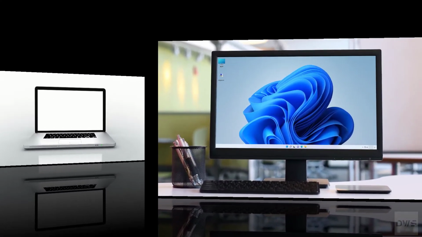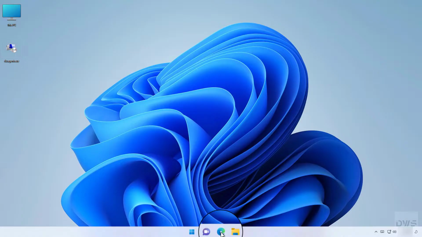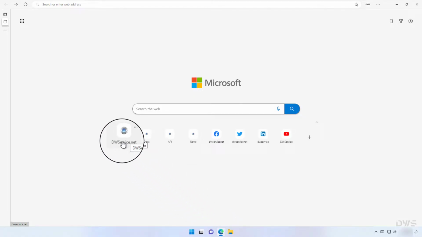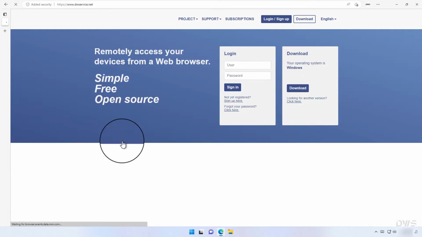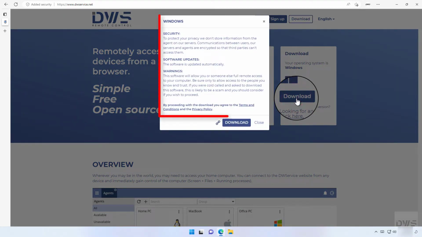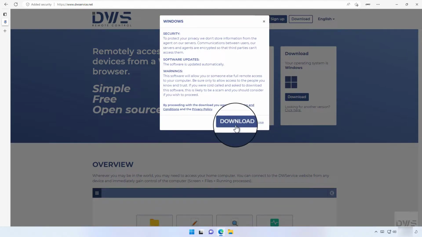Now, let's see how to install the agent. We would like to install it on this computer. Start your browser. Open the website. To download the agent, click on the Download button. After reading the important information carefully, click on the Download button.